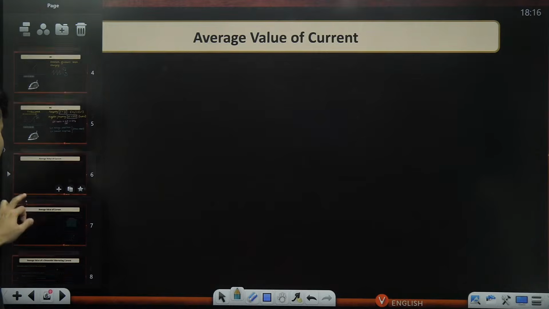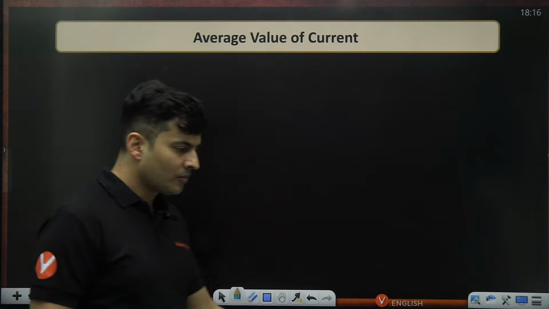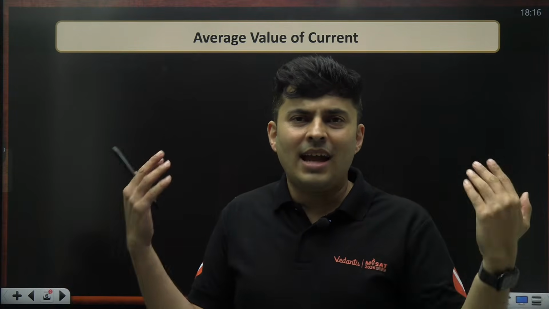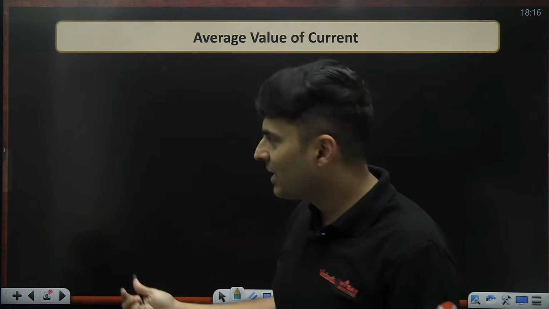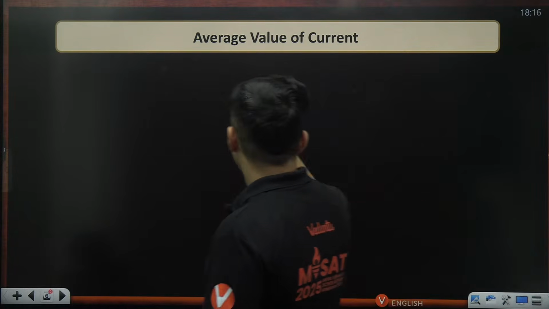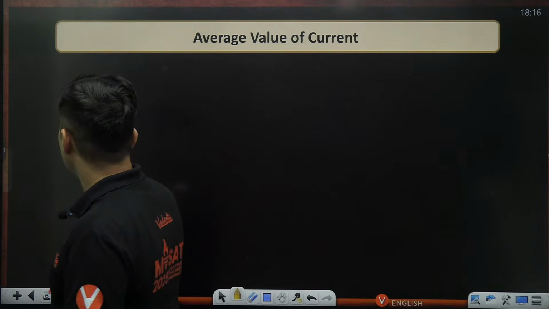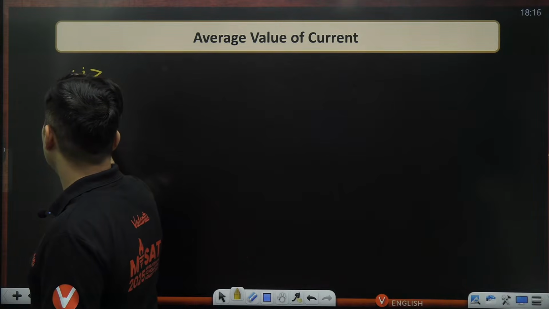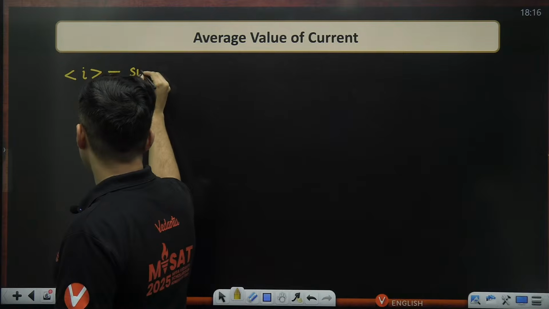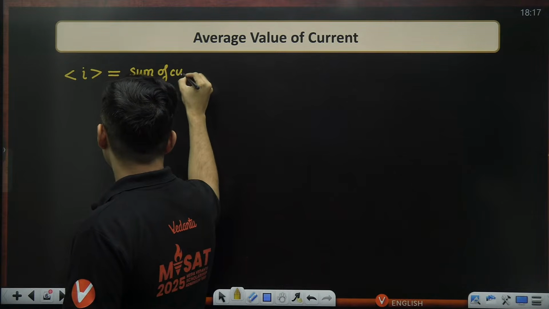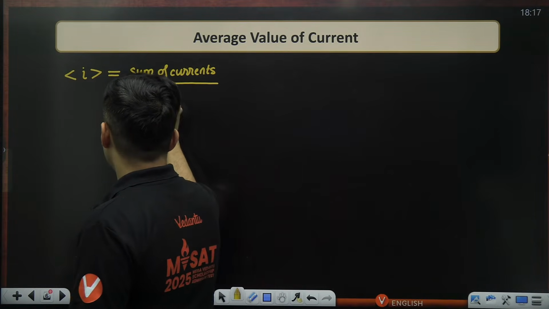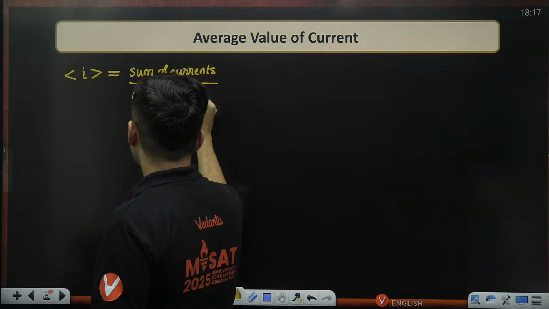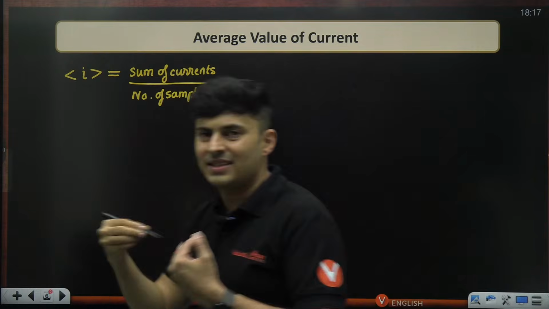But for that, let's talk about something called the average. Simple average. There are many kids in the school. What is the average height? You measure everybody's height and divide it by the number of students. So when I try to find the average value of current or voltage, the symbol for that is triangular brackets. It's the sum of the currents at different times upon the number of samples that you have taken.